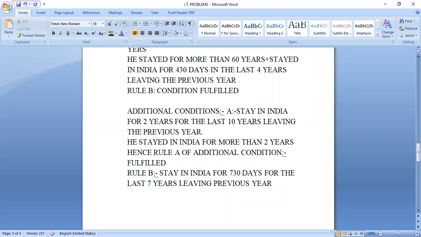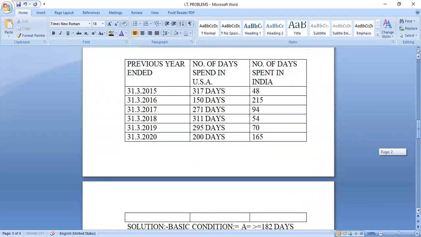So you have to calculate here. What is the total number of days you stayed in India from 15 to 20? Leave the last previous year, leave the 165. Calculate from here to here, how many days stayed in India? I think 433, somebody said 433, right? Now before that, how many days did you stay? So it will be 481. Yes, 481. Okay.